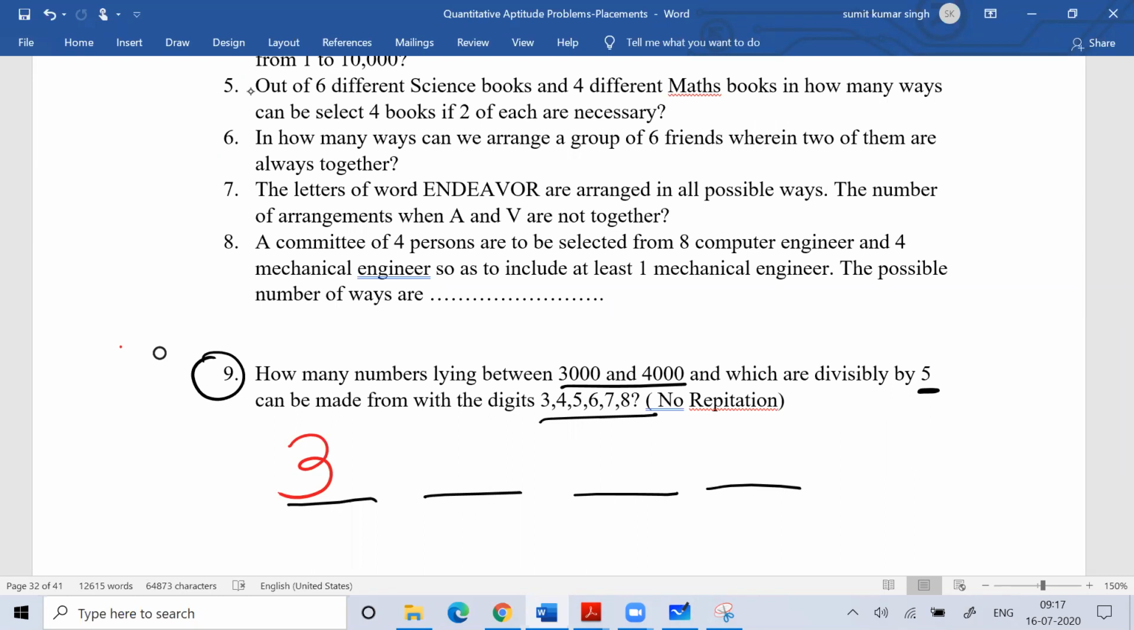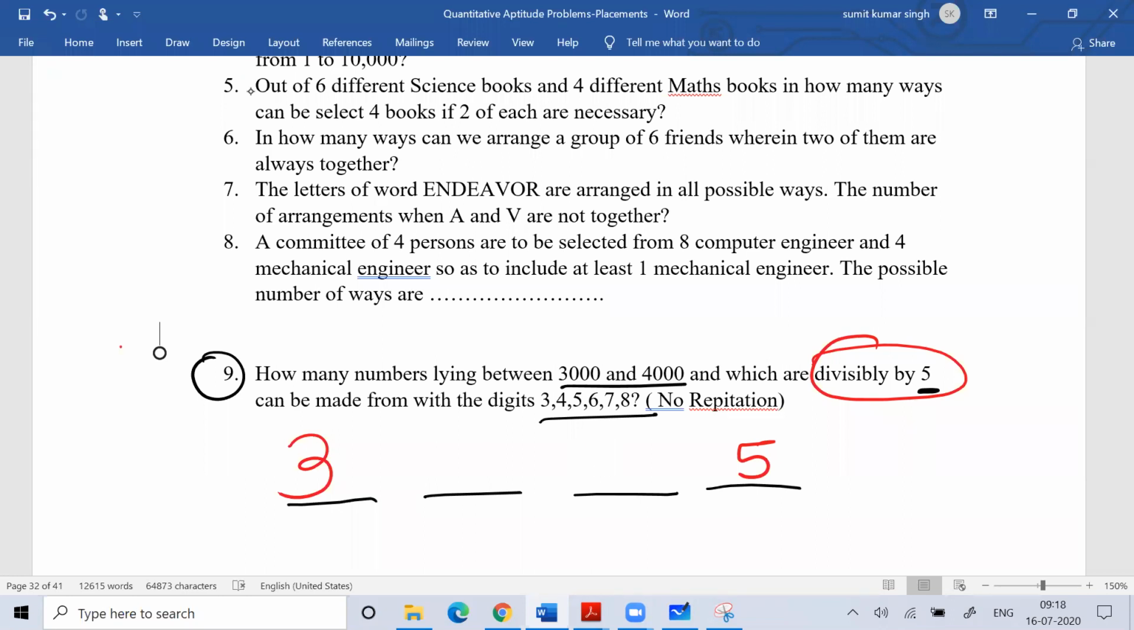So the first place digit should be 3, and then the next thing asked is that the number should be divisible by 5. You know the divisibility rule of 5: a number is divisible by 5 if it ends with 0 or 5. Here there is no 0, only 5 is there. So the first digit will be 3 and the last digit should be 5. They are fixed, there is no arrangement, nothing.